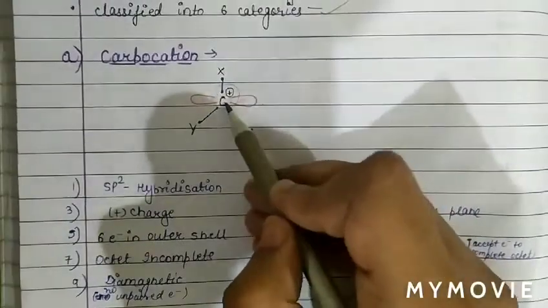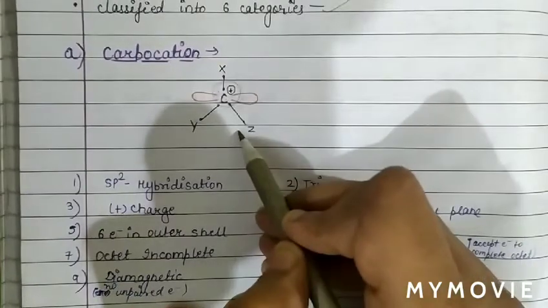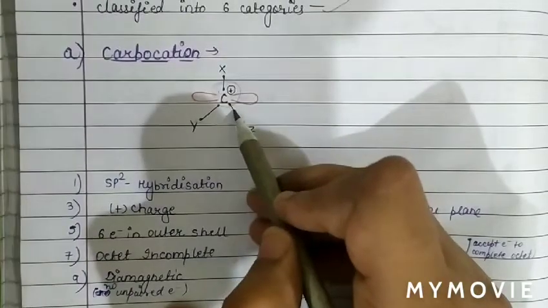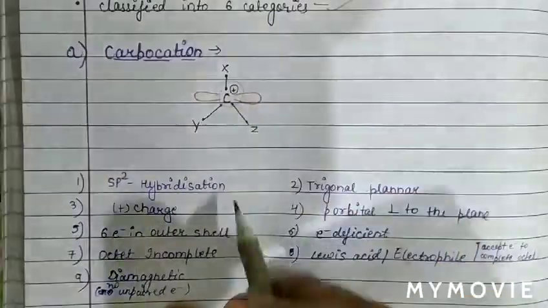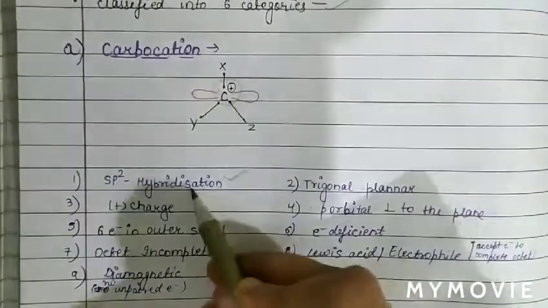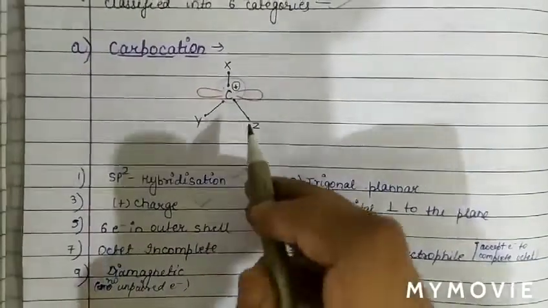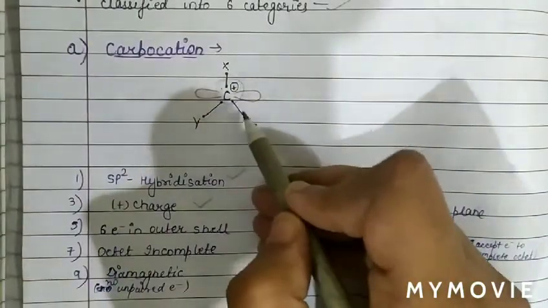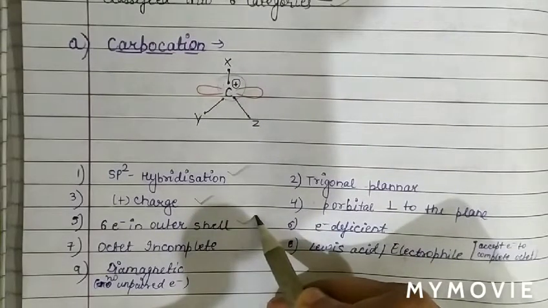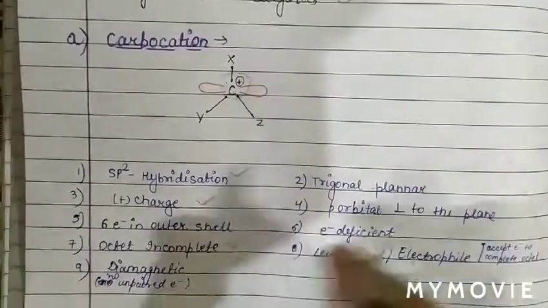We can see that carbon is attached to X, Y and Z. On the basis of sigma bonds, 1 sigma bond, 2 sigma bond, 3 sigma bond, when 3 sigma bonds are there, the hybridization of carbon is sp2. Therefore the hybridization of carbocation is sp2. Around carbon there are 1, 2, 3, 4, 5, 6 electrons, so it has 6 electrons in the outer shell, which means the octet is incomplete.